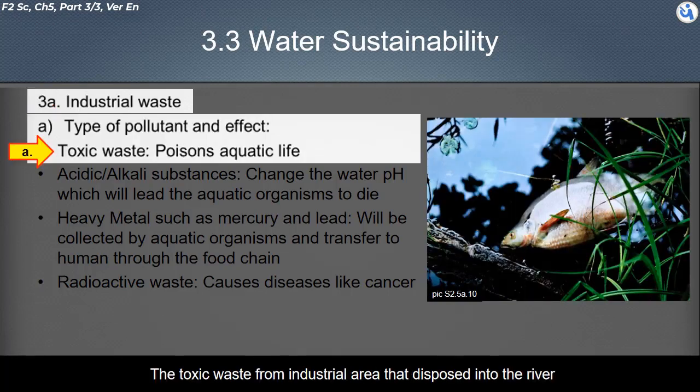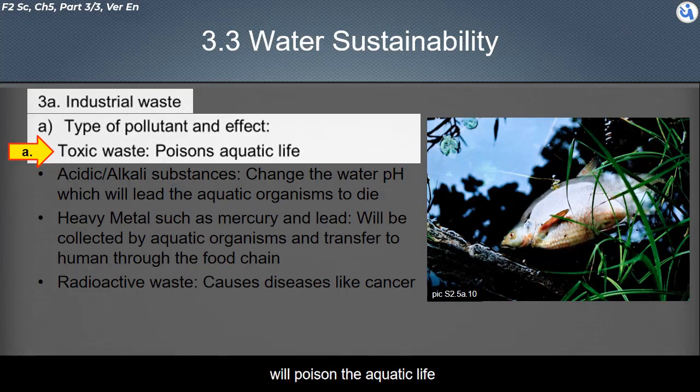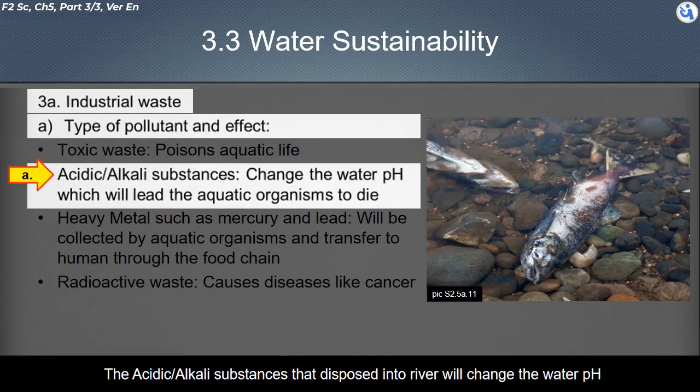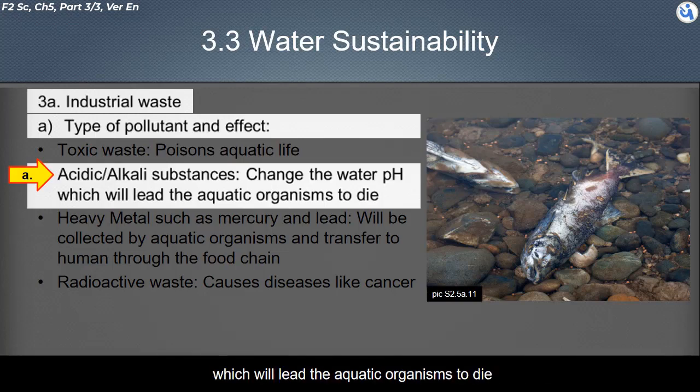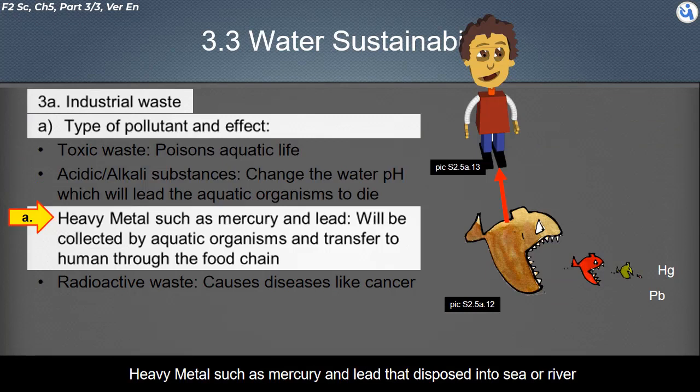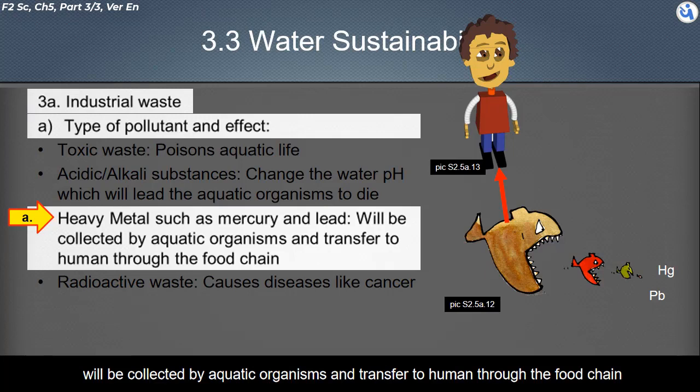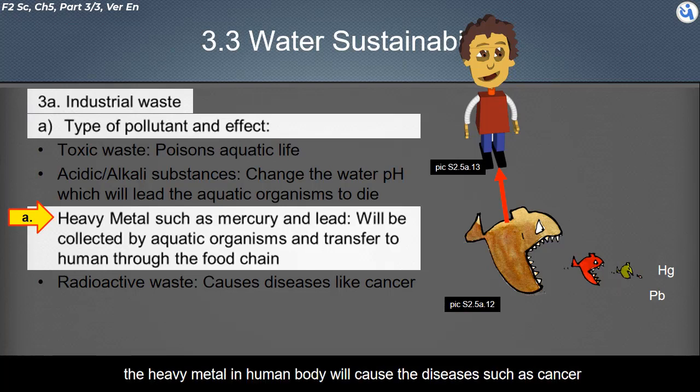The toxic waste from industrial area, that is disposed into the river, will poison the aquatic life. The acidic or alkali substances that are disposed into the river change the water pH, which will cause the aquatic organisms to die. Heavy metals such as mercury and lead, that are disposed into sea or river, will be collected by aquatic organisms and transferred to humans through the food chain. The heavy metal in the human body will cause diseases such as cancer.